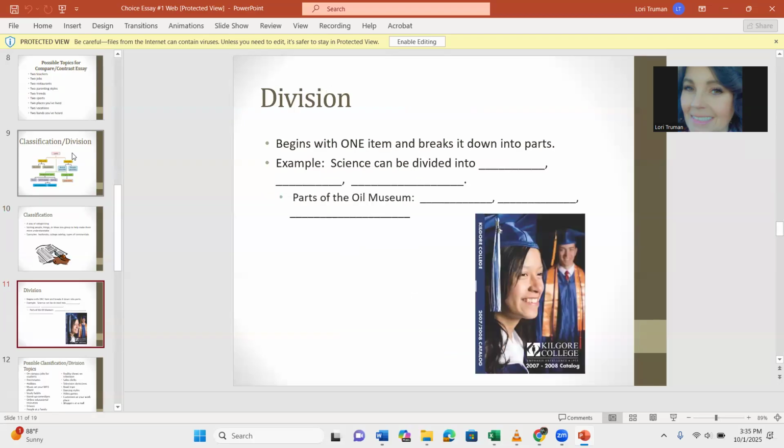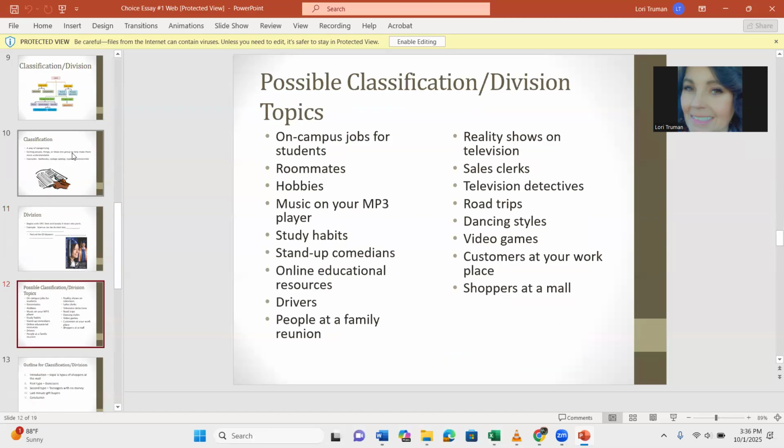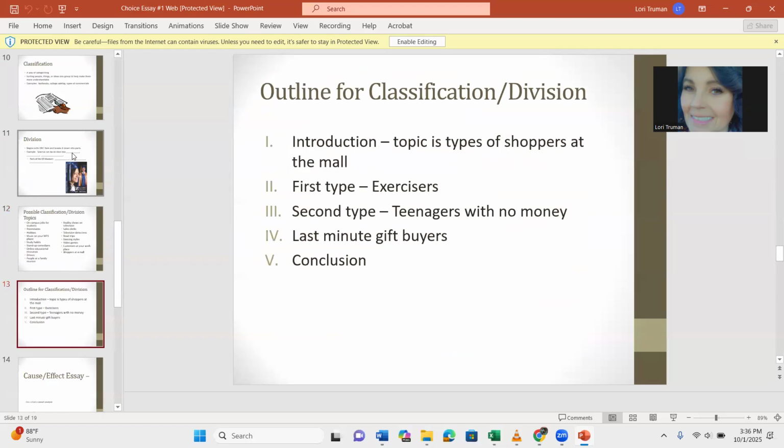Division is where you take one thing and you break it into parts. If you've ever visited the oil museum at Kilgore College, you know that there are different parts of it, and you might describe that. Or if you've visited your library, you could divide up the different parts of the library. Those are possible topics that I've given you. And then there's the outline.